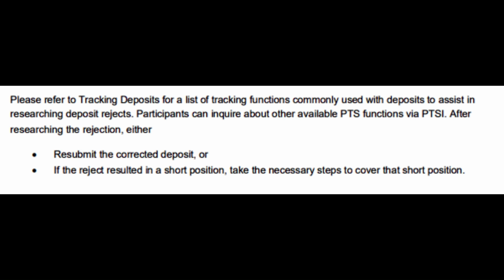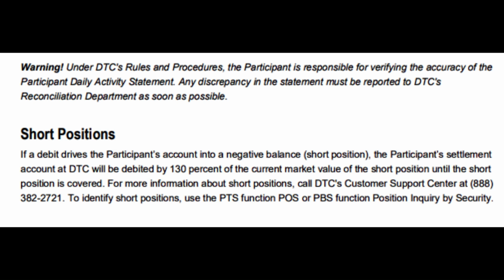Resubmit the corrected deposit, or 2. If the rejection resulted in a short position, take the necessary steps to cover that short position. DTC further explains short positions, stating, and I quote, if a debit drives the participant's account into a negative balance, short position, the participant's settlement account at DTC will be debited by 130% of the current market value of the short position until the short position is covered.